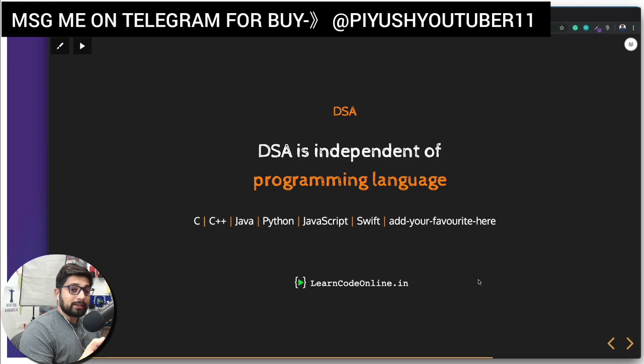They are all true because DSA, data structure, is a way of writing code, and you can write your code in Java, in Python, and all other favorite programming languages. And surely we're going to choose one for this particular course, but you should not get bothered much about it. It's very independent of that.